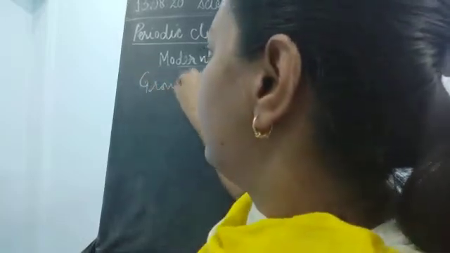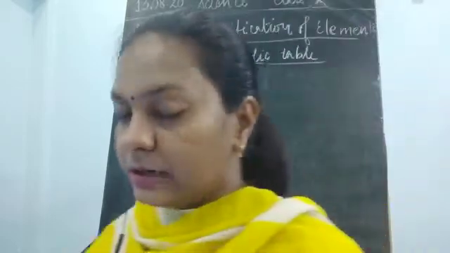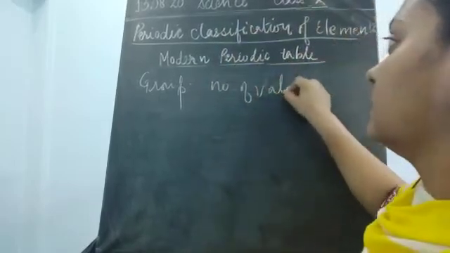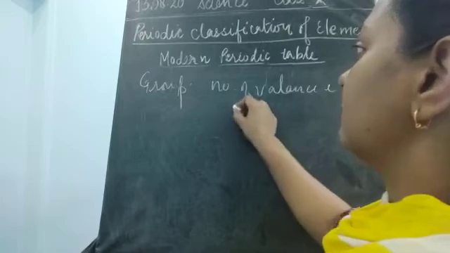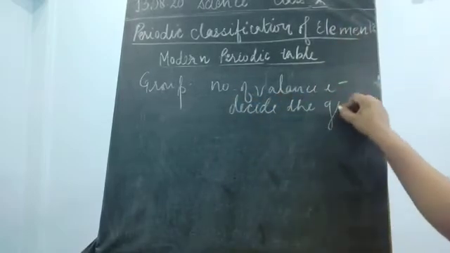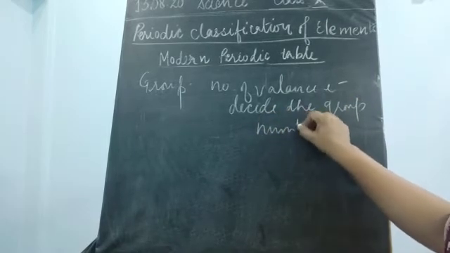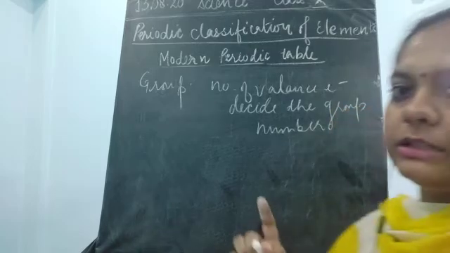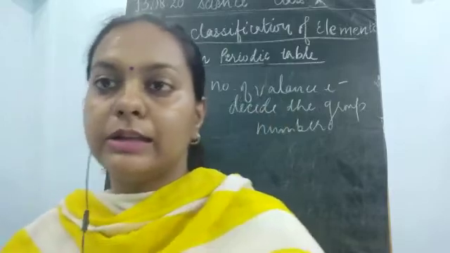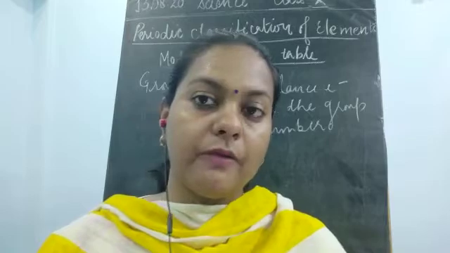It is being said that the number of valence electrons decides the group number. A first group means they have 1 electron in the valence shell. If they have 2 valence electrons, they belong to the second group, and if they have 3 valence electrons, they belong to the third group of the modern periodic table.